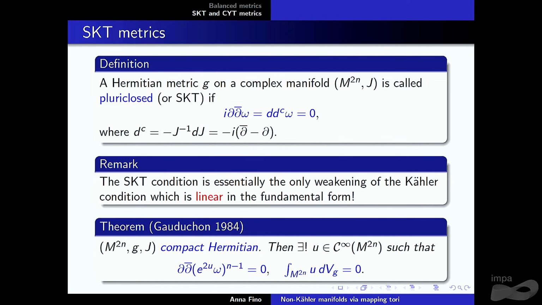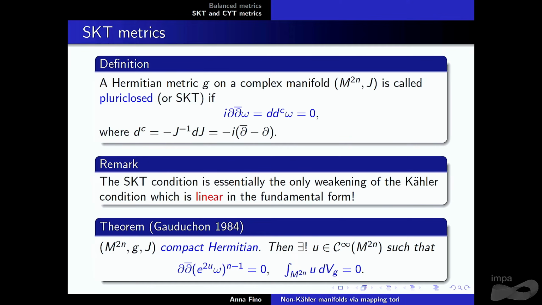Okay, let's go to the second part. We saw before that complex surfaces cannot be balanced unless they are Kähler. Here the situation is completely different, by a result of Gauduchon, who proved something more general.